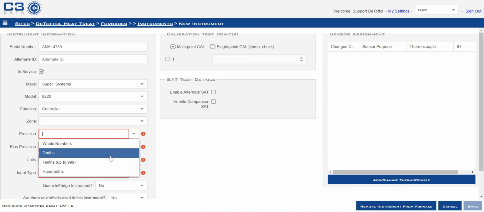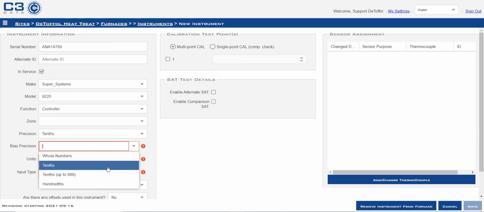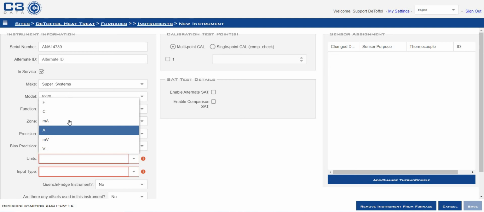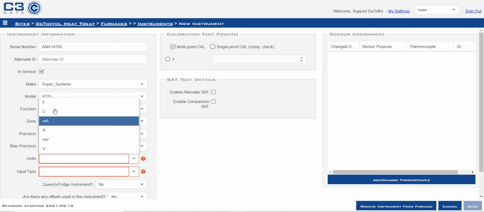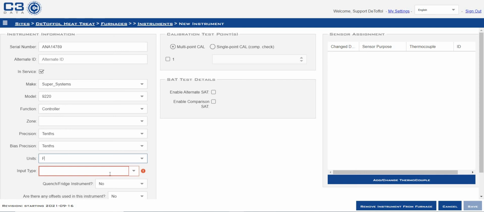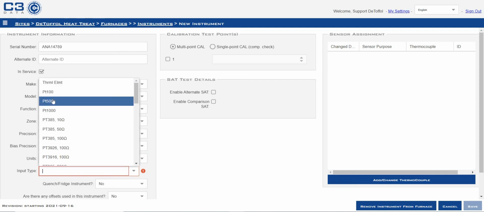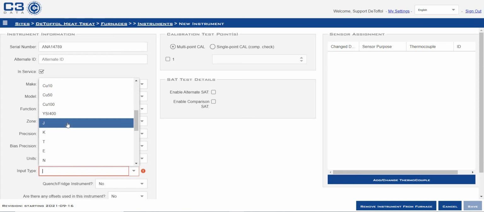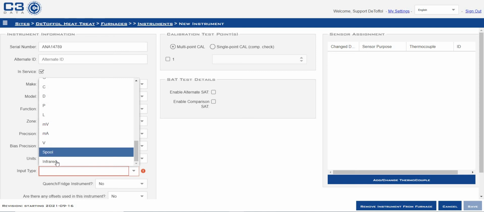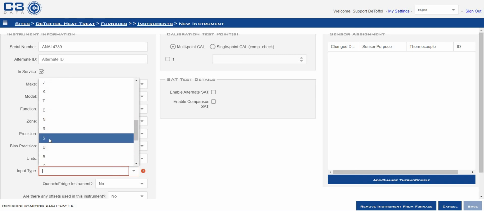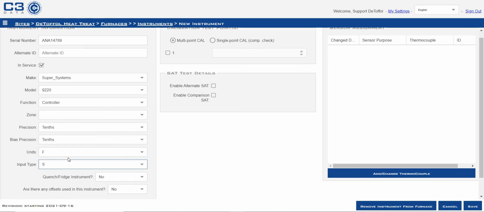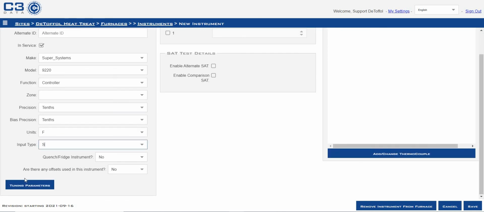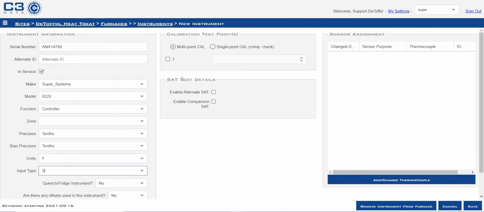Precision. Again, I want in tenths of a degree. Bias precision, the same, tenths of a degree. Units, what are we using as our unit of measure? This is going to be Fahrenheit. Input type, many different options: RTD options, thermocouple type options, millivolt, milliamp, voltage, infrared, spool, all your options. This particular furnace is a type S thermocouple. Quench or fridge instrument, no. Are there any offsets used in this instrument? No.